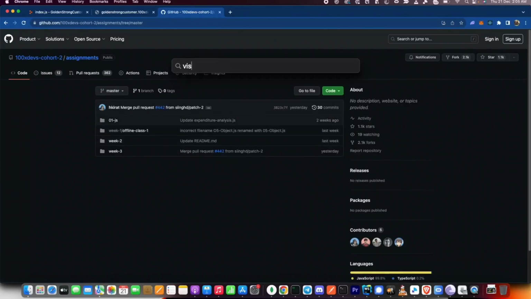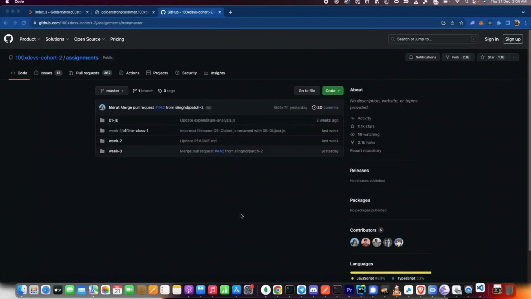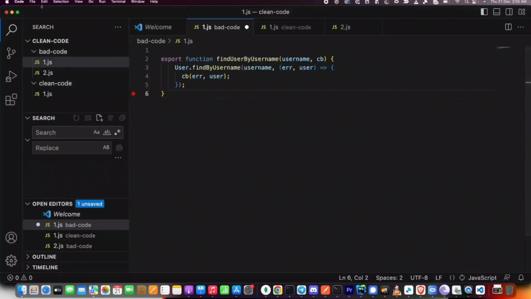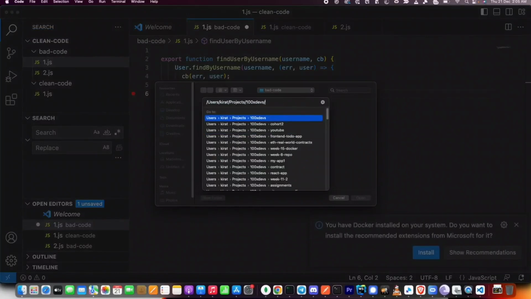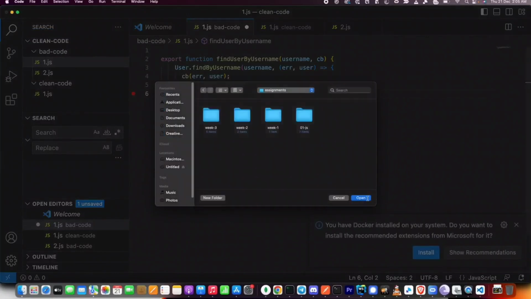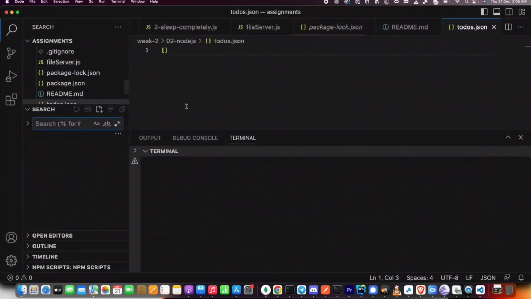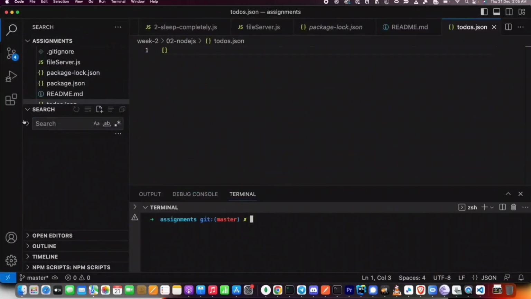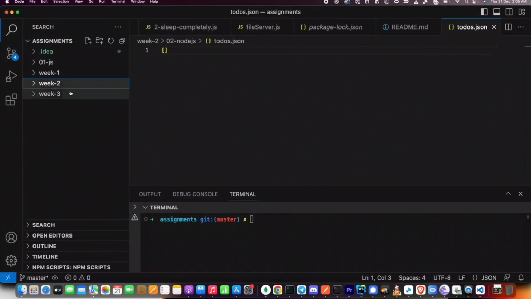I'm going to do the same. I've opened the project in Visual Studio Code. Would urge you to do the same thing and proceed with me and write code.